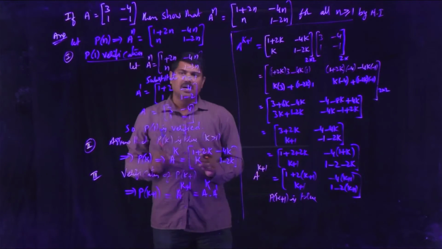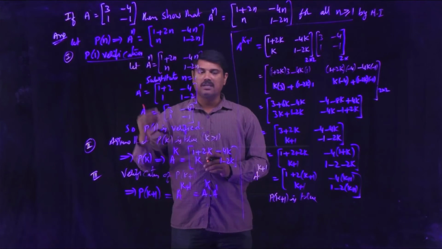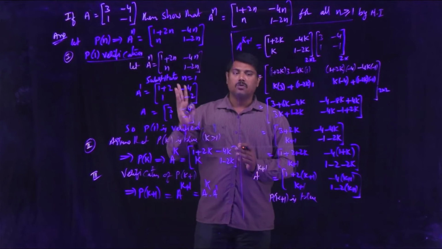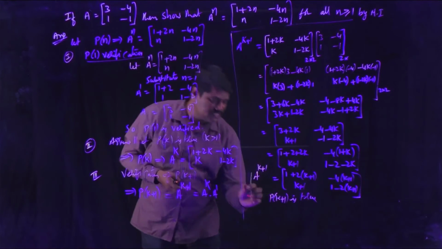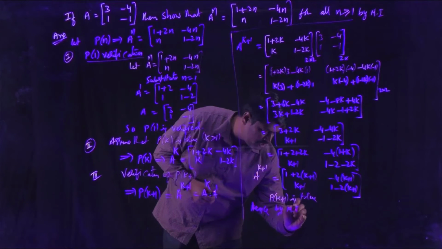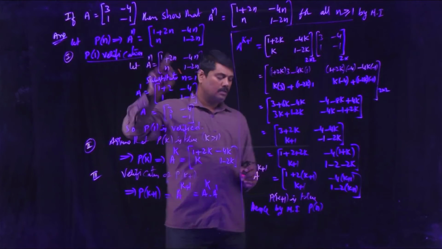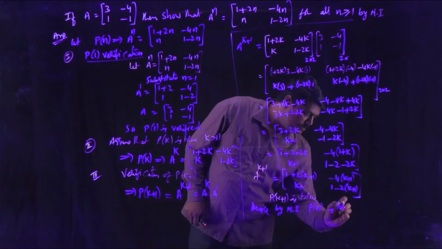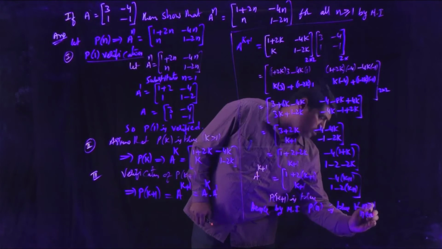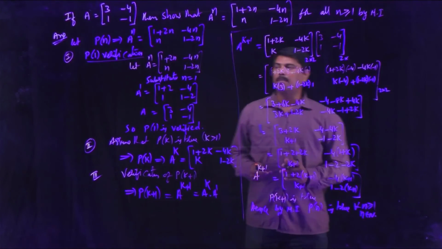After verifying the mathematical induction process, the 3 steps, case 1, case 2, case 3, you can judge and decide the given problem is okay for all n belongs to N. Hence, this is the conclusion: hence by mathematical induction, P of n, the statement, is true for all n greater than or equal to 1, or you can write n belongs to N also. N greater than or equal to 1 and n belongs to N are both the same. N belongs to natural numbers.